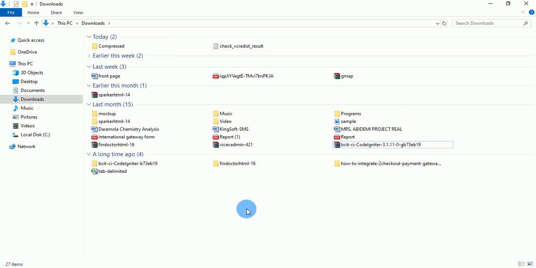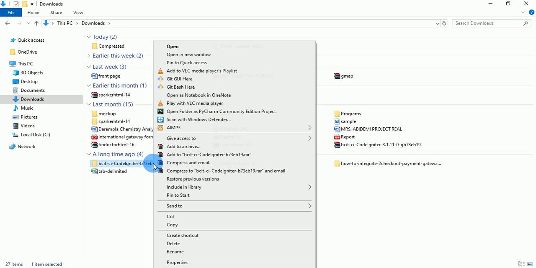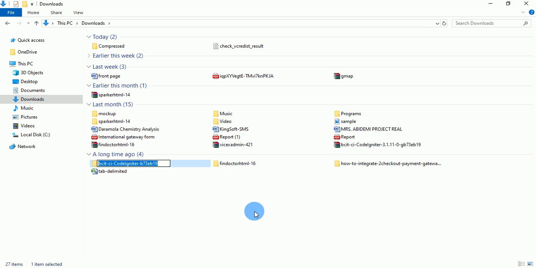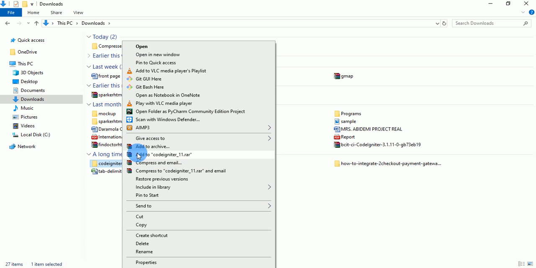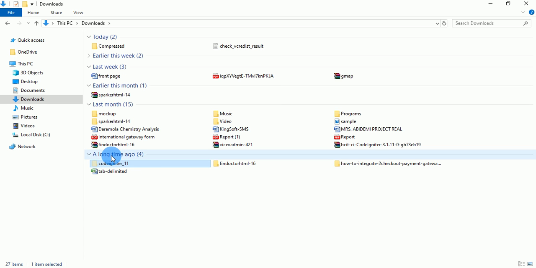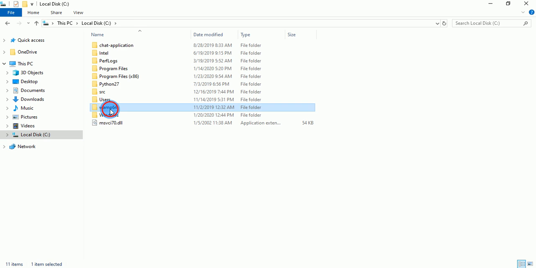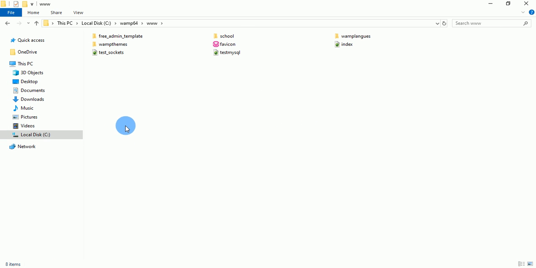Beautiful. So it has been extracted, and this is it here. So guys, let's quickly rename this folder to codeigniter_11. Okay, beautiful. So guys, let's cut the folder from here, go to your www directory and paste it.